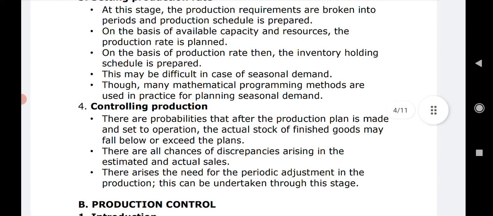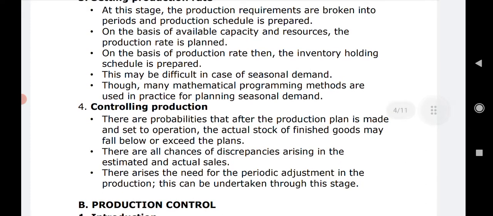As I told you earlier, what kind of demand there is, based on that, what kind of resources we have, and now how we will use those resources across the whole day, week, or the period of production, how it can be scheduled so that we can achieve the production rate that is to be planned. So on the basis of production rate, then the inventory holding schedule is prepared.